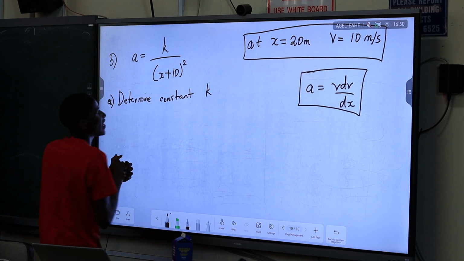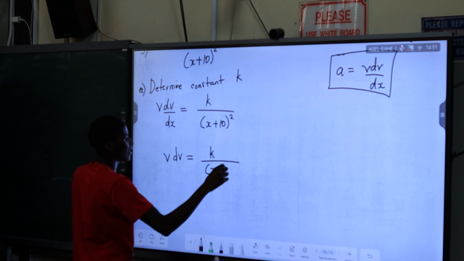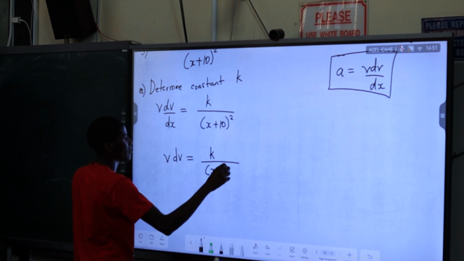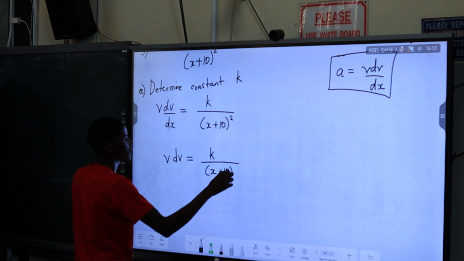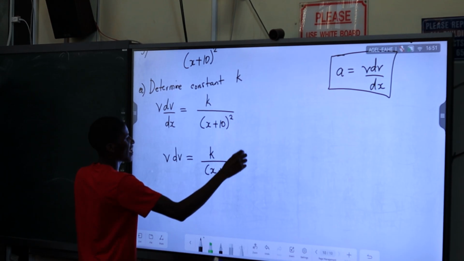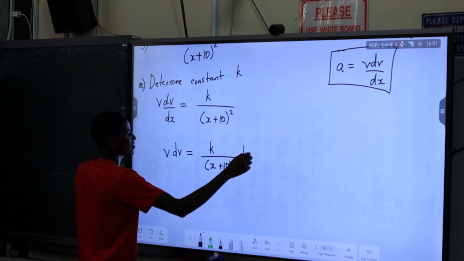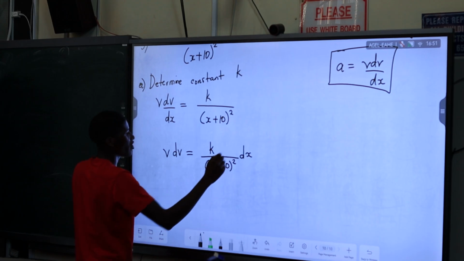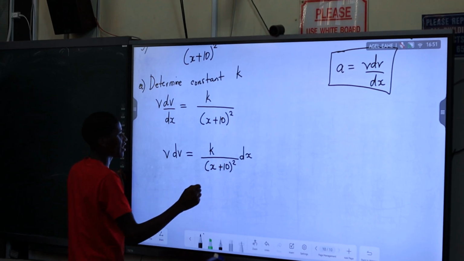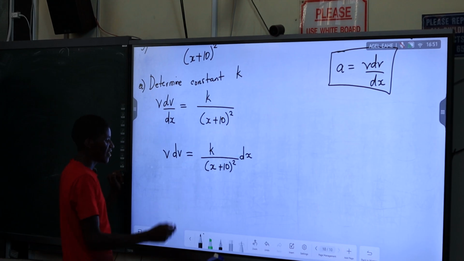So now you just go here and say the acceleration, v dv dx, is equal to K over (x plus 10) squared. Then we cross multiply and separate our differentials to integrate and try to find the K, because K is part of our equation. So this is v dv equals K over (x plus 10) squared dx.